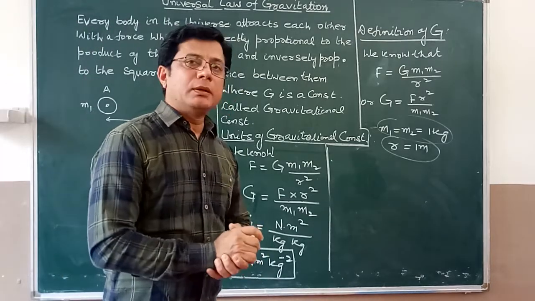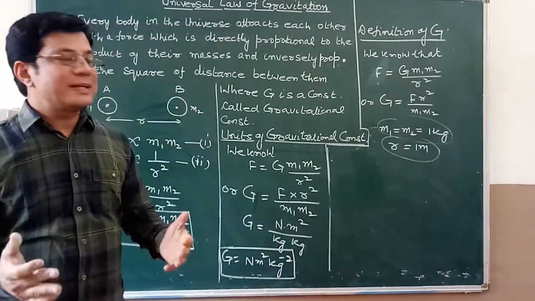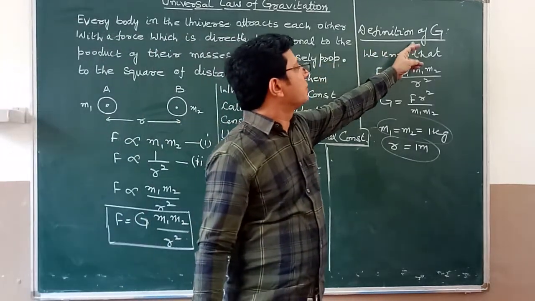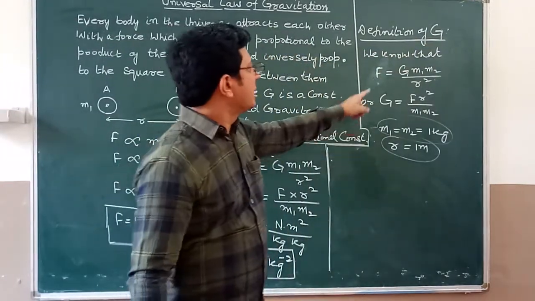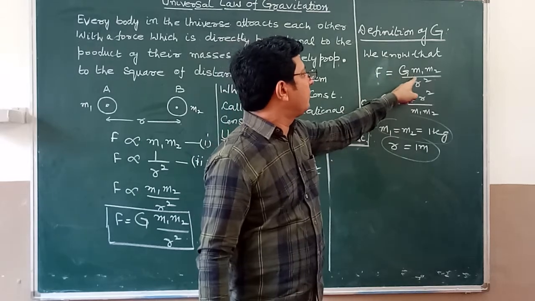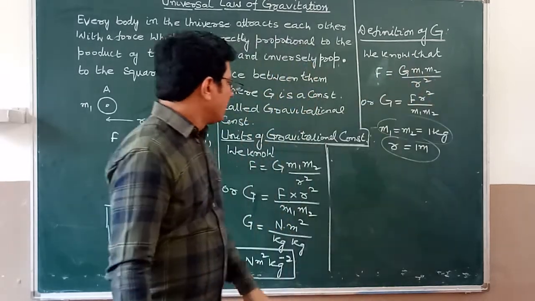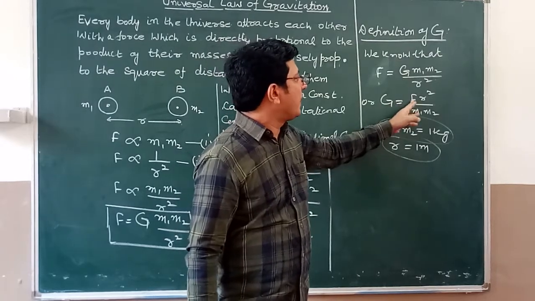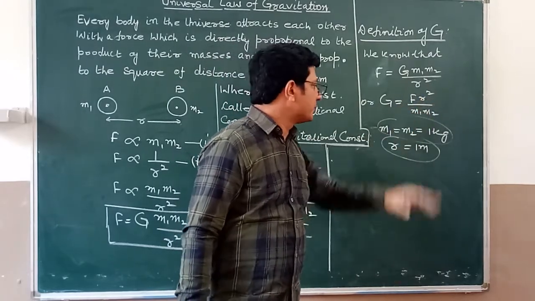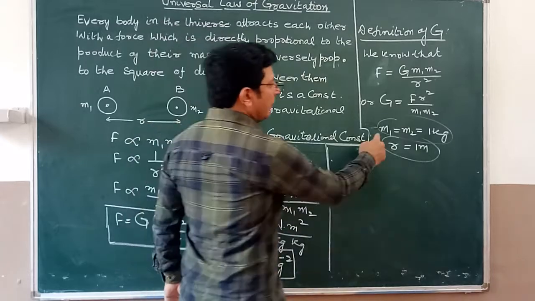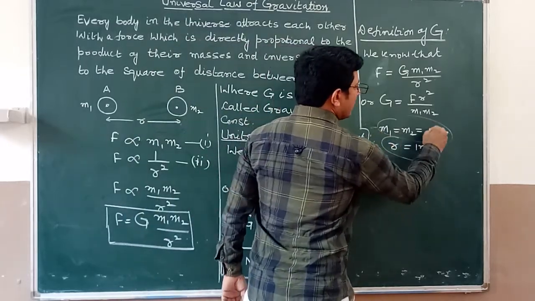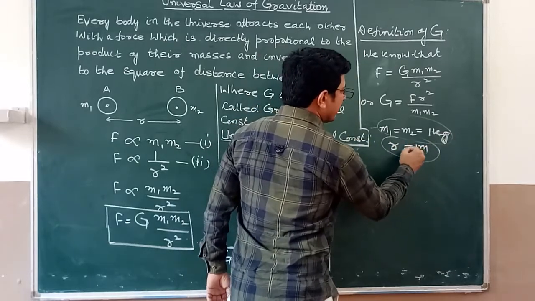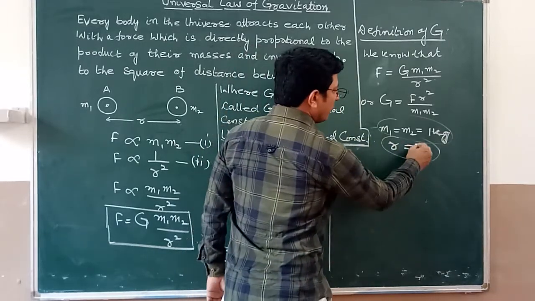Now come to one more thing, the definition of the gravitational constant G. We know that F is equal to G m1 m2 upon r square. Then find out G. After transposing, G is equal to F r square upon m1 m2. Take m1 equal to m2 equal to 1 kilogram, and take the distance between the two objects as 1 meter.